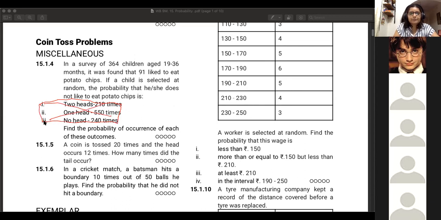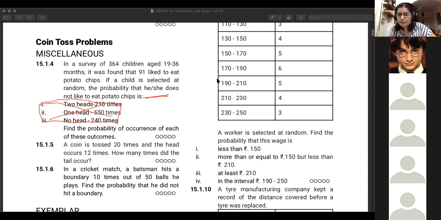So the question is: in a survey of 364 children aged 19 to 36 months, it was found that 91 like to eat potato chips. If a child is selected at random, the probability that he or she does not like to eat potato chips is. So you've got 364 children total, and 91 like to eat potato chips. What is the probability that the child selected does not like to eat potato chips?